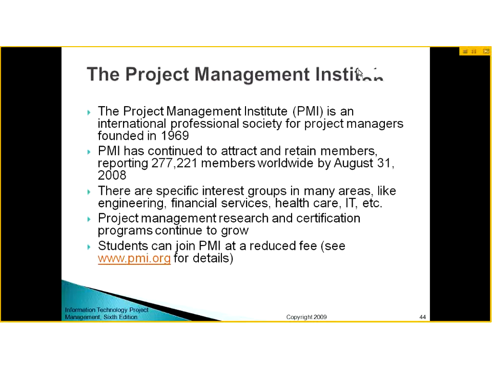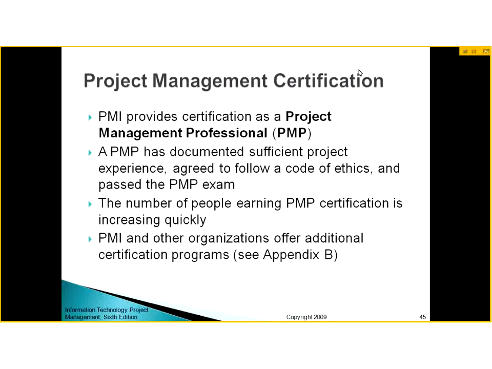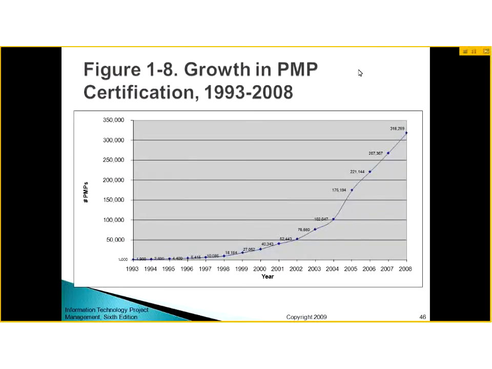This is the PMP certification for project management professionals. A PMP has documented sufficient project experience, agreed to follow a code of ethics, and passed the PMP exam. The number of people earning PMP certification is increasing quickly, and they now have additional certification programs as well. Here you can see the growth in PMP certification from 1993 to 2008.